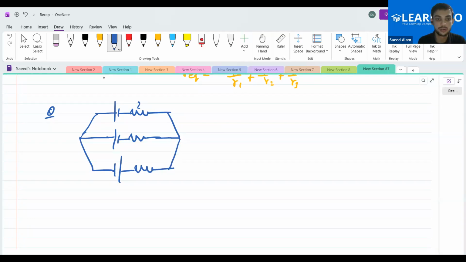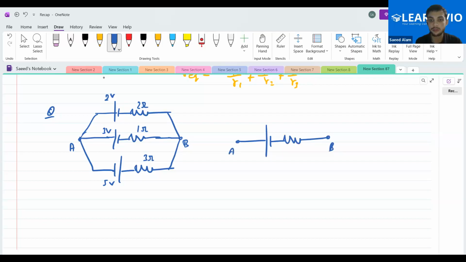Let's say that this is 2 ohm, this is 1 ohm, and this is 3 ohm. And let's say that this is 2 volt, this is 3 volt, and this is 5 volt. Let us consider this. Now, across this AB point, we are going to connect a single resistor and an internal resistor like this. This is the E equivalent and this is the R equivalent.